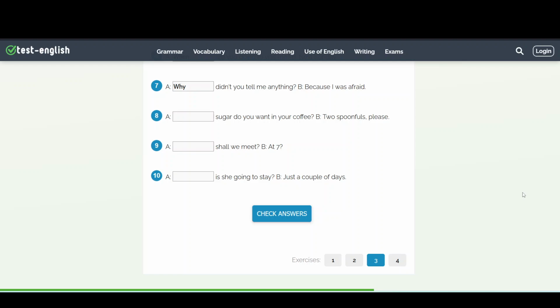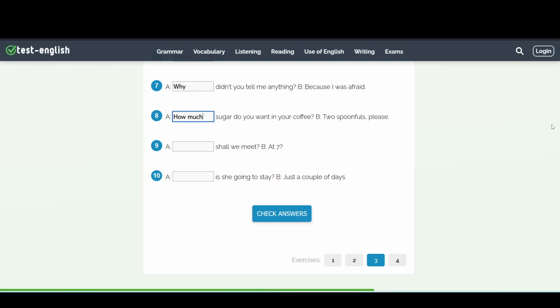Number 8. A says, blank sugar do you want in your coffee? B says, 2 spoonfuls, please. We need a question word to ask about quantity. How much or how many? Is sugar countable or uncountable? Sugar is uncountable. So how much? How much sugar do you want in your coffee?